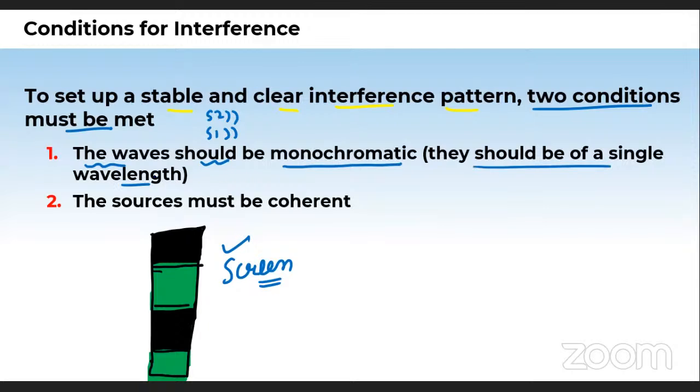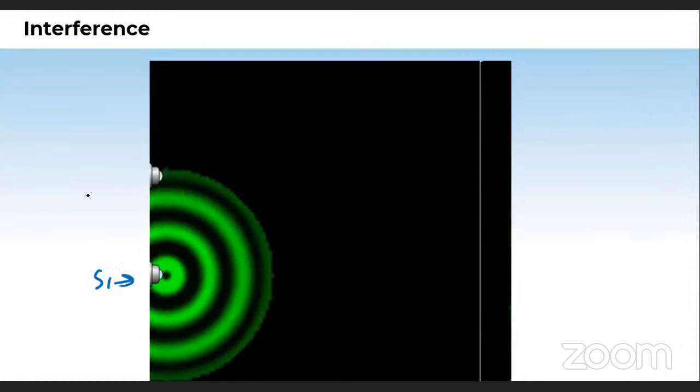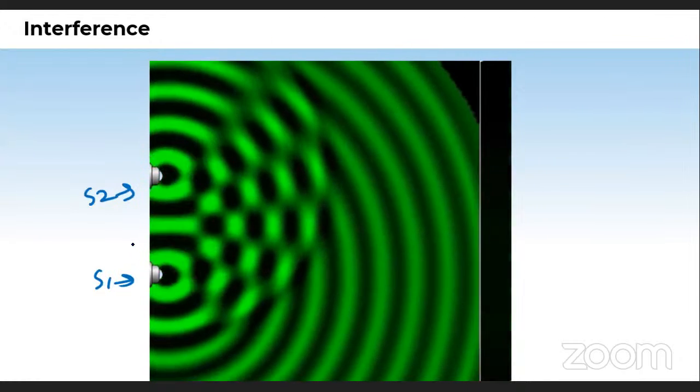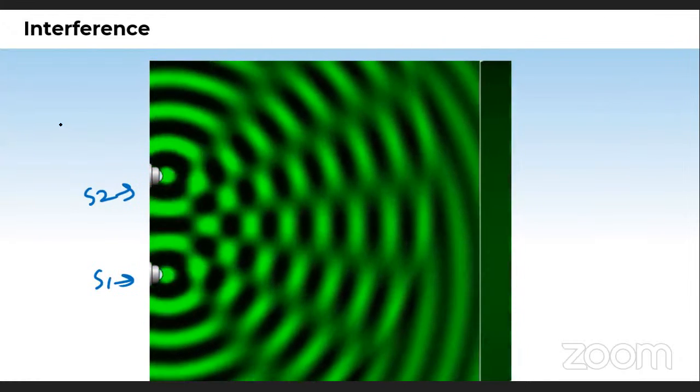Why do they say like this? Single wavelength means, if I show you the video again, when both the sources are switched on, this is the green wavelength. Green color has some particular wavelength.